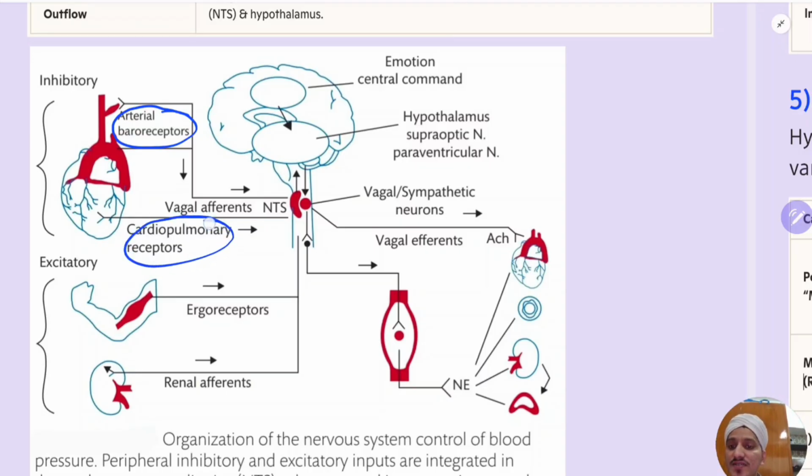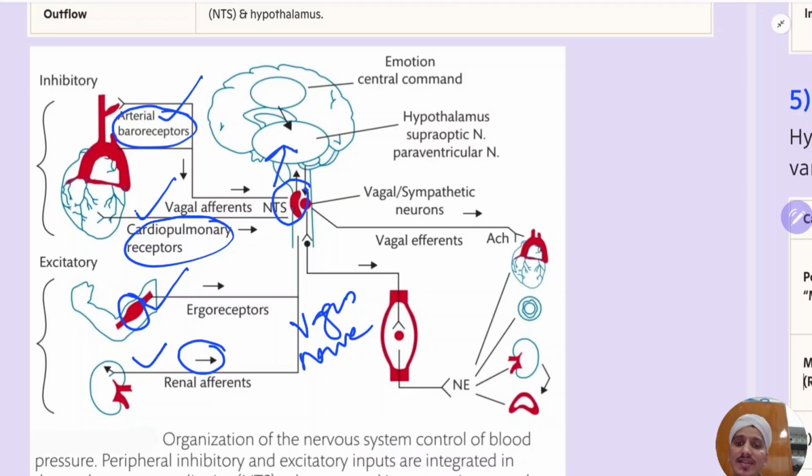Afferents from the skeletal muscles, again stretch receptors, and afferents from the kidney. All of these go by the vagus nerve to the nucleus tractus solitarius, then to the hypothalamus, and then to the medulla, and from there the efferents will come. See here.